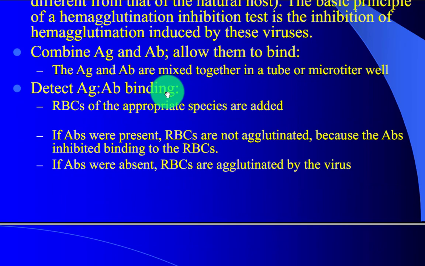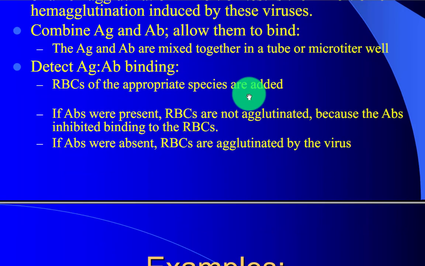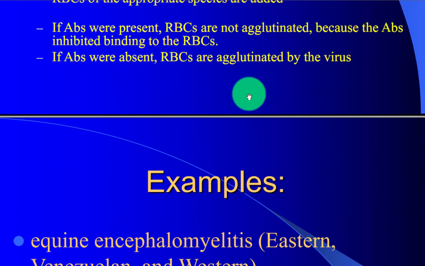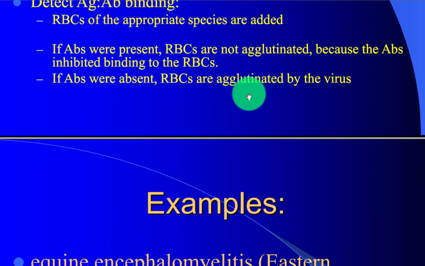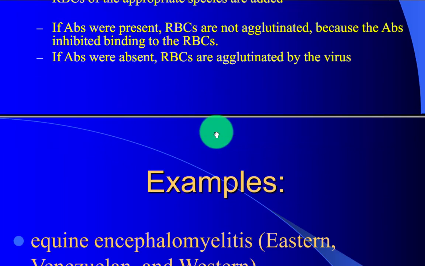The antigen and the antibody are mixed together in the tube or microtiter well. Detect antigen-antibody binding: RBCs of the appropriate species are added. If antibodies are present, RBCs are not agglutinated because antibodies inhibit the virus binding to the RBCs. If the antibody is absent, RBCs are agglutinated by the virus.